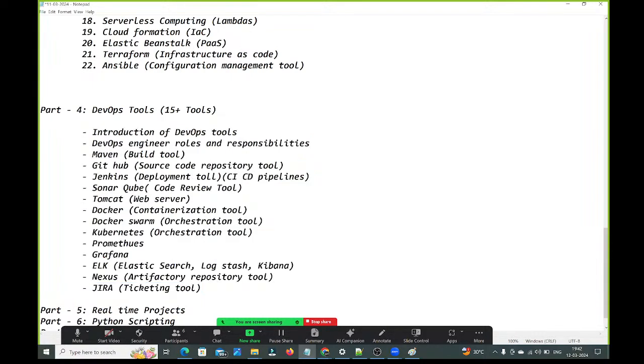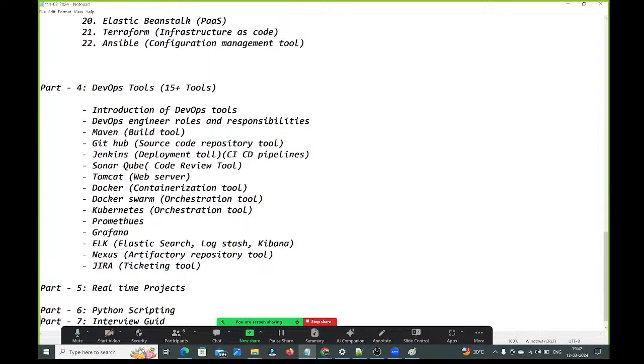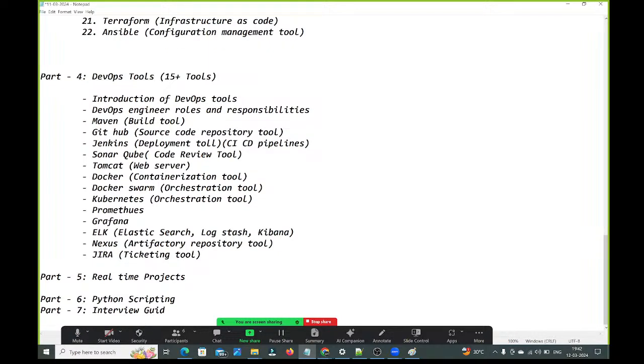Okay. Next, as part 5, what are we going to discuss? As part 5, we are going to understand real-time projects. Yesterday I told you we are going to cover 5 real-time projects, guys. What 5 projects are we going to discuss? First one, guys: by using Terraform, we will do one project, a project with Terraform. By using Terraform, we are going to do one end-to-end project. You guys can keep this project in your resume, guys.